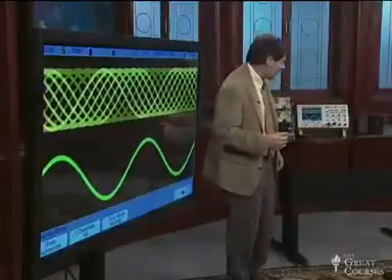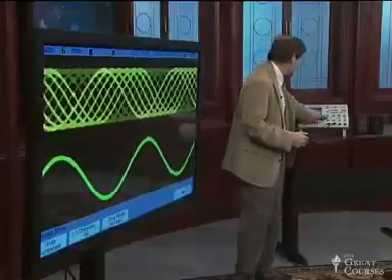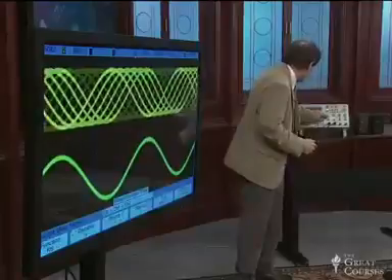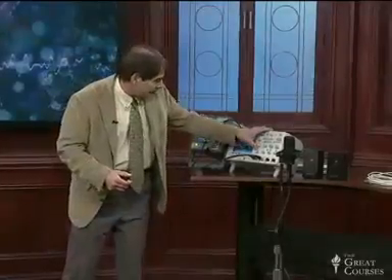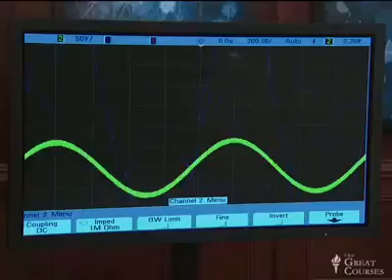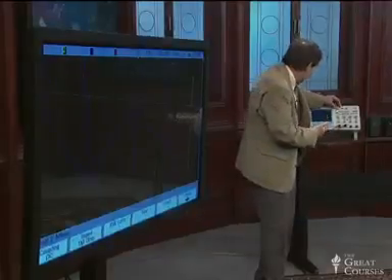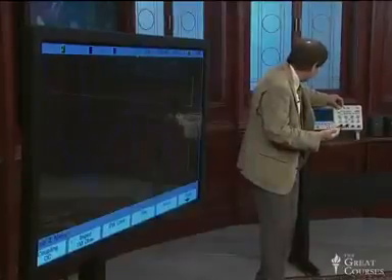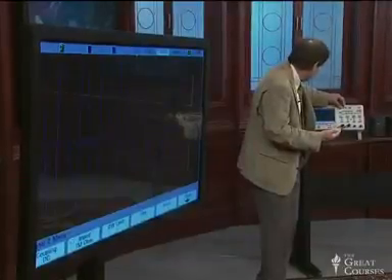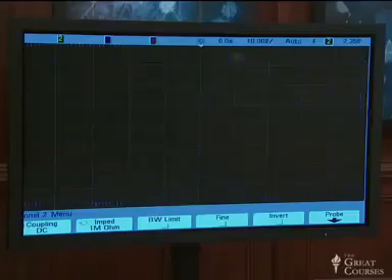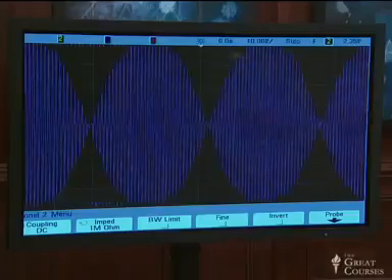And now let me change the oscilloscope display so that instead of looking at those two signals, it looks at their sum. I'm going to get rid of the two. And I'm going to change the time scale so it'll be more appropriate to the slower time scale of the beat frequencies. And let's look at what we have.